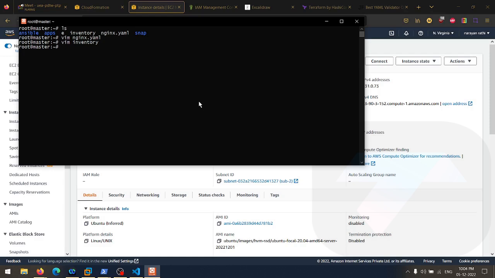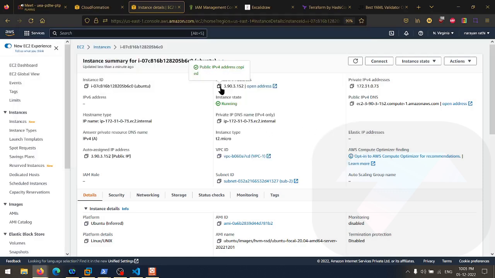That is the power of automation. Installing Nginx on one server is not a good idea. But when you want to do the same thing with hundreds of servers, then Ansible is a great thing. You just have to set up the SSH and use this inventory file. After using this inventory, you can directly do the installation on multiple servers. So I took this file.